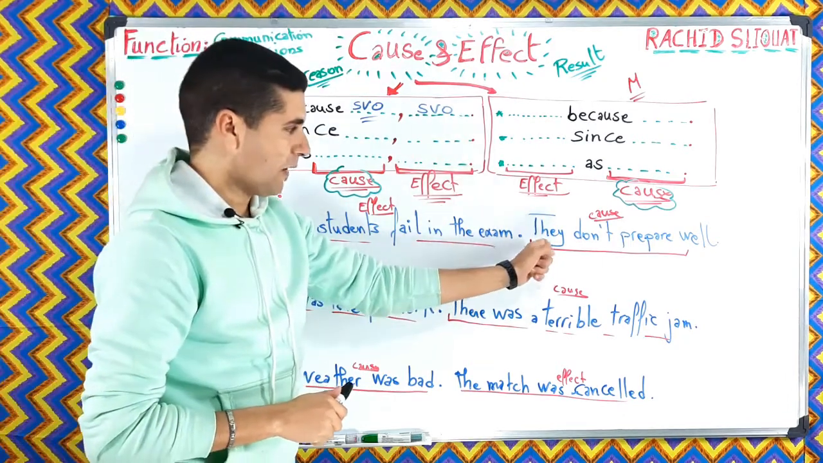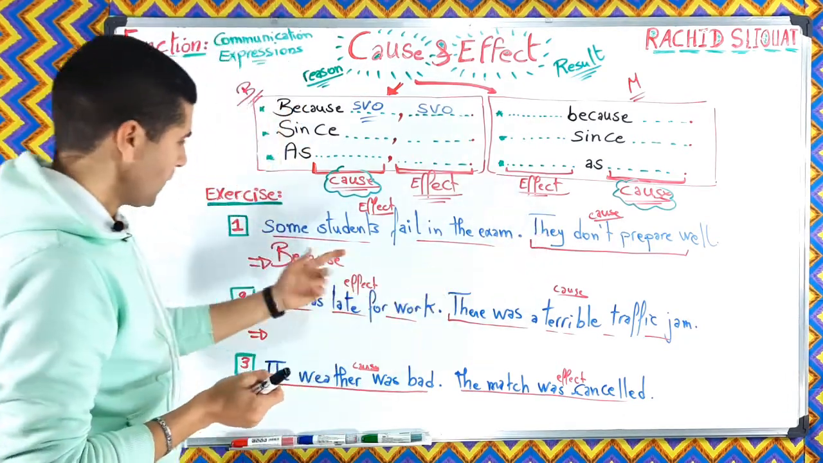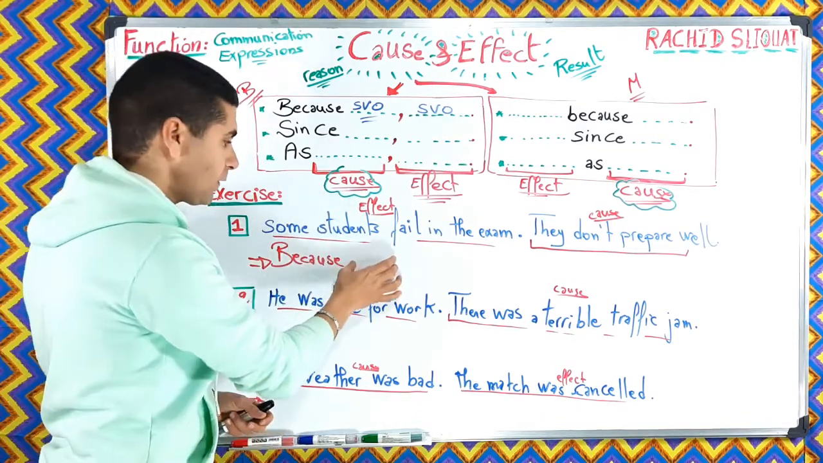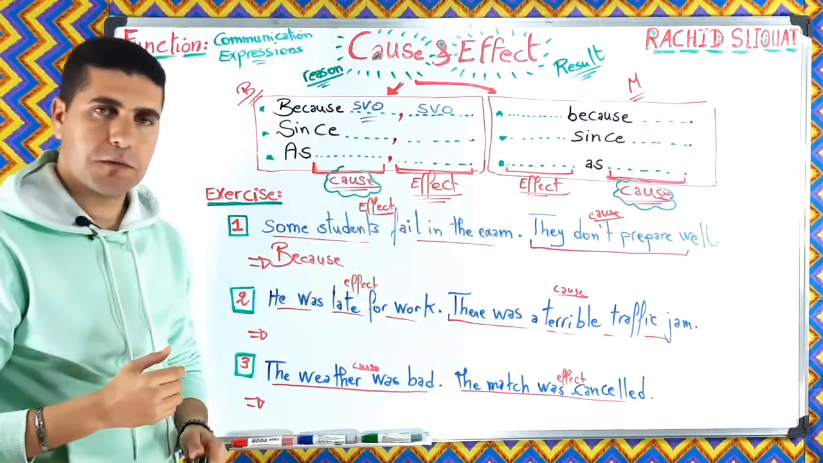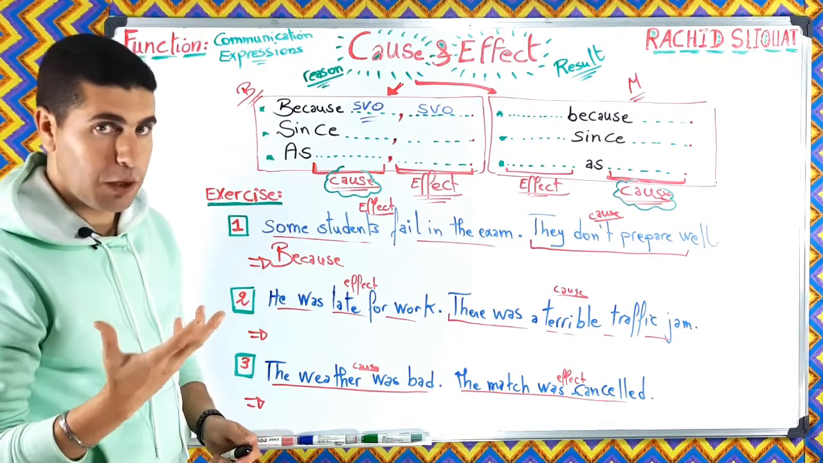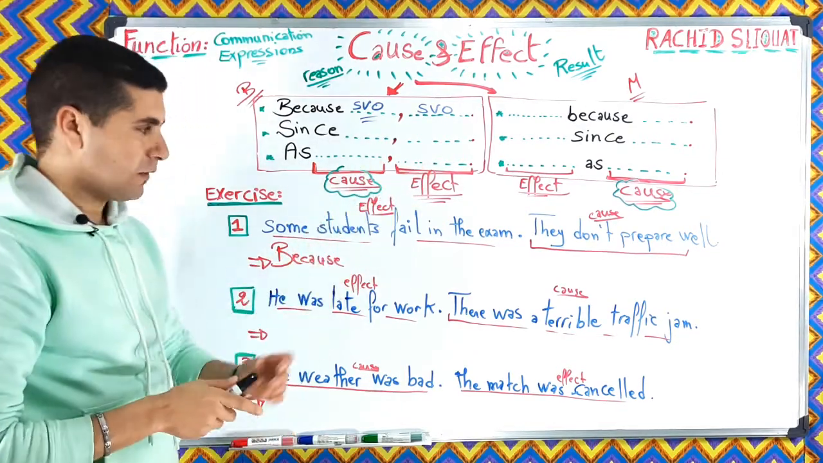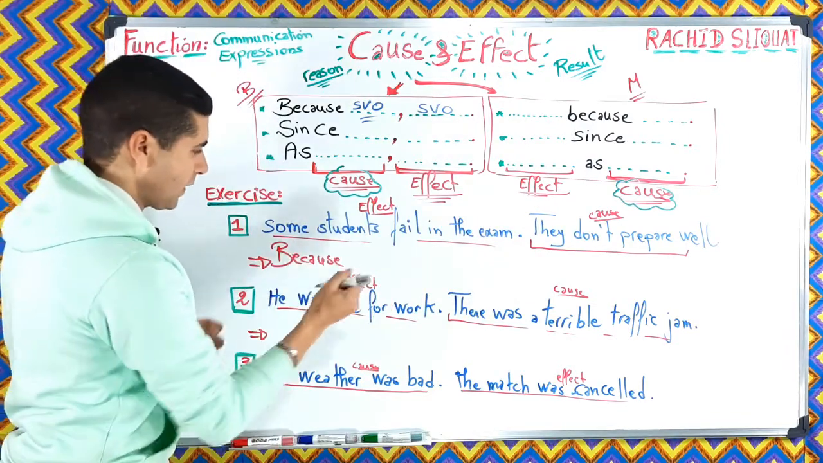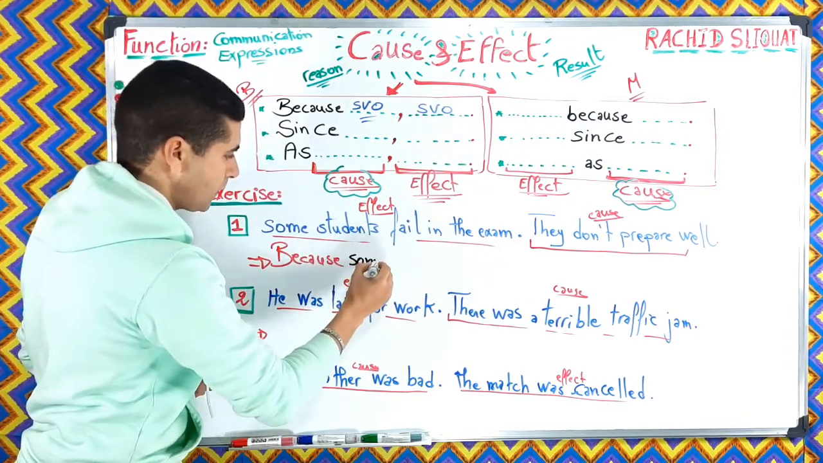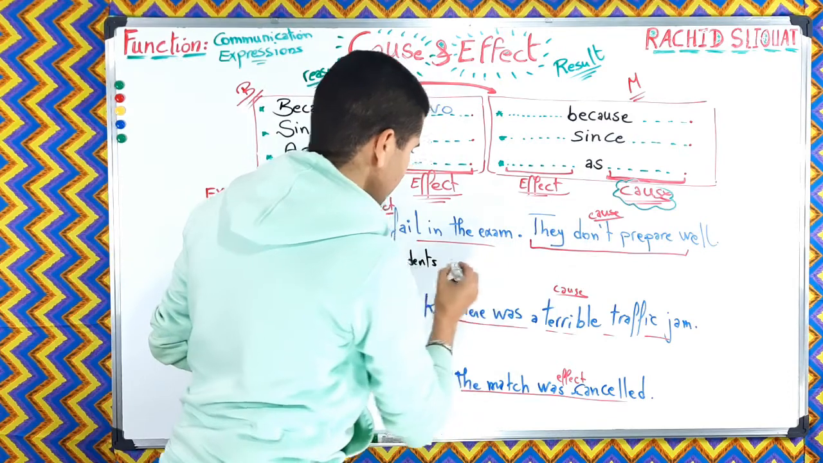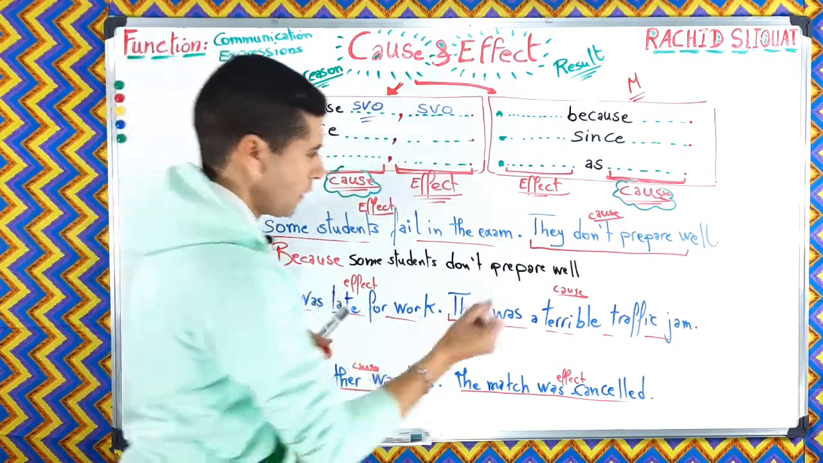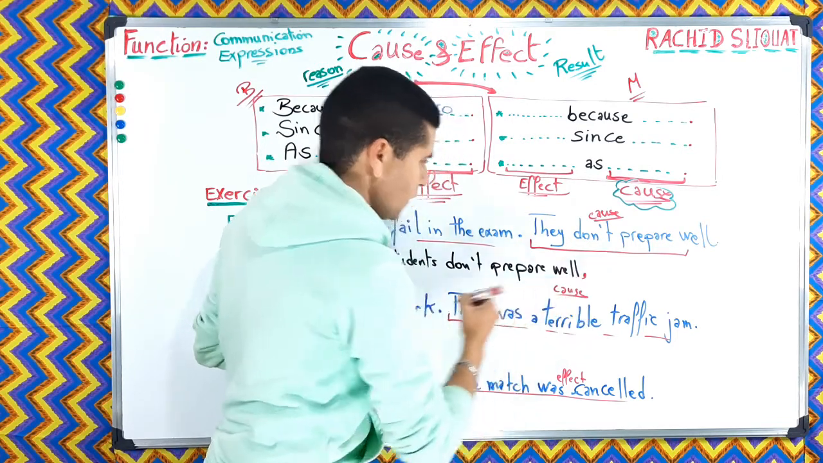Now here, what is the subject? Here we have they, and here we have some students. So it's better to start with the noun first, and in the second part to start with the pronoun, okay? Noun and pronoun. So here we are going to change they with some students. So we can say, because some students don't prepare well, and as you can see, we have a comma, okay? So we have to use a comma here.